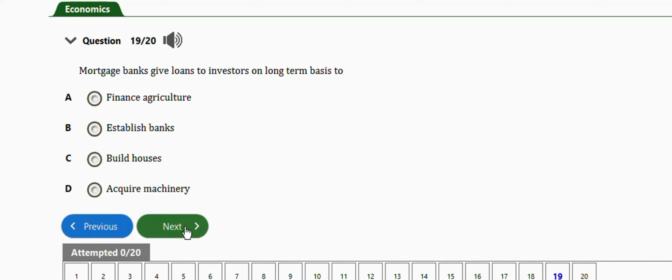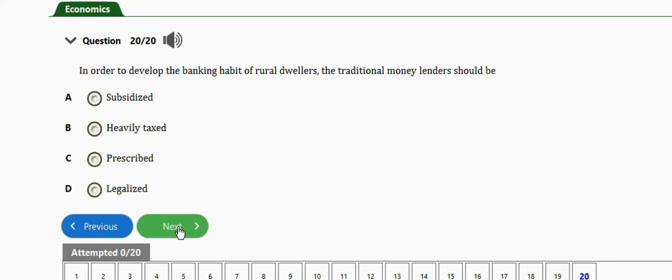The last question for this video is this one. It says in order to develop the banking habits of rural dwellers, the traditional money lender should be subsidized, heavily taxed, prescribed, legalized. The right answer is option D, which is legalized.